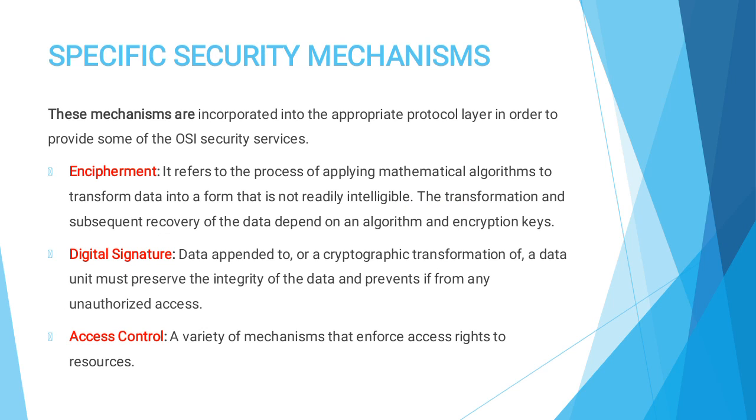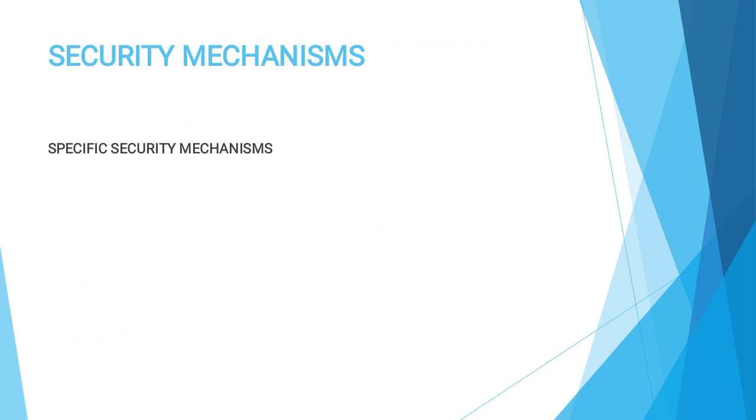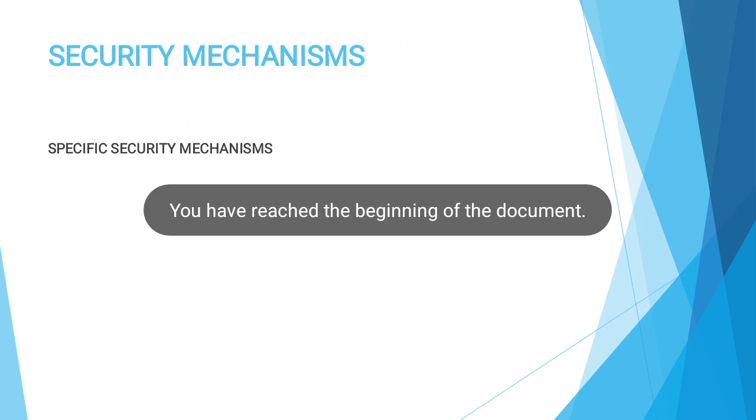Next one is digital signature. Data appended to, or a cryptographic transformation of, a data unit must prevent forgery of the data and prevent it from any unauthorized access. It means the sender sends the electronic signature to the receiver with the data. At that time the receiver verifies the corresponding electronic signature.